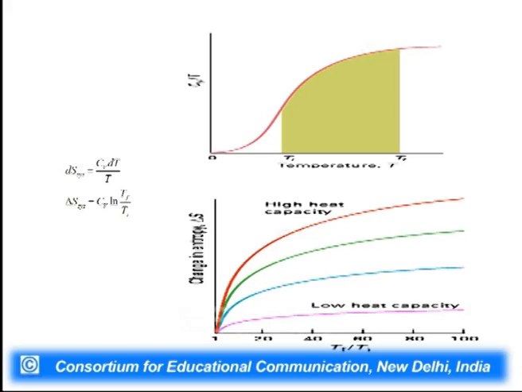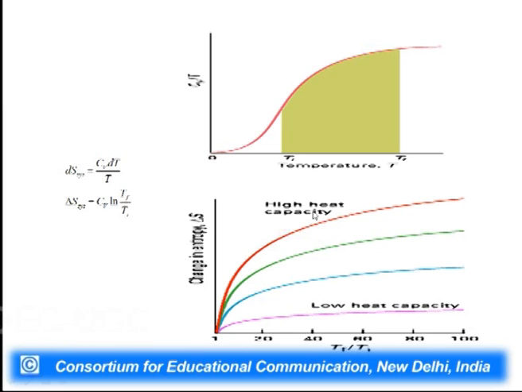For example, if a substance has higher heat capacity, its delta S will be higher. If a substance has lower heat capacity, the delta S will be low, and this is quite clear from this curve. You see, this is the low heat capacity and this is high heat capacity. So, delta S change is higher when heat capacity is high.